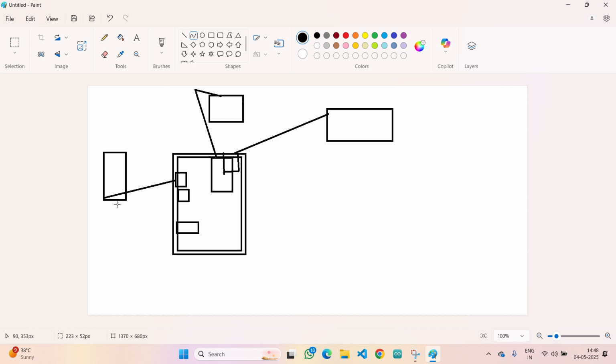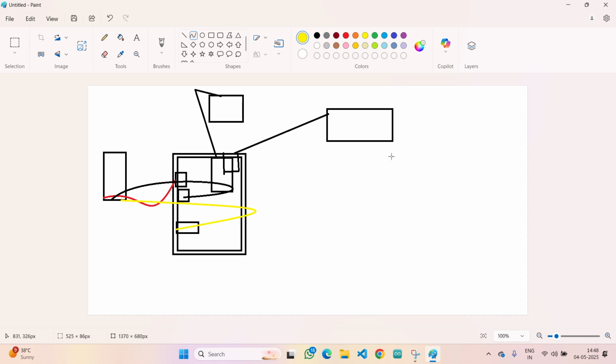And ground you will give to ground. And one more thing is the signal pin. For signal, you will connect the signal pin to some analog pin.